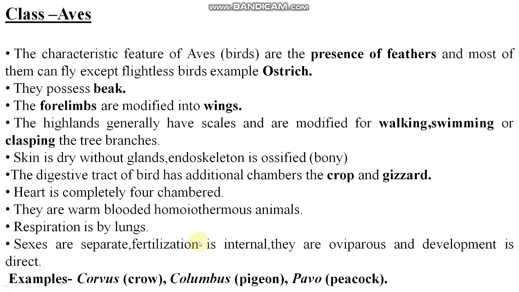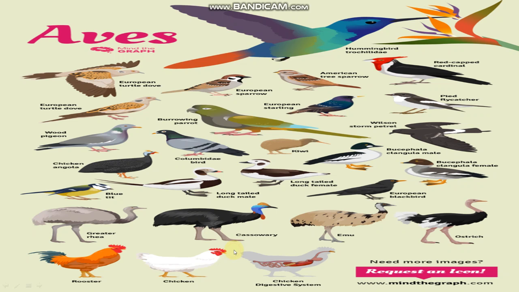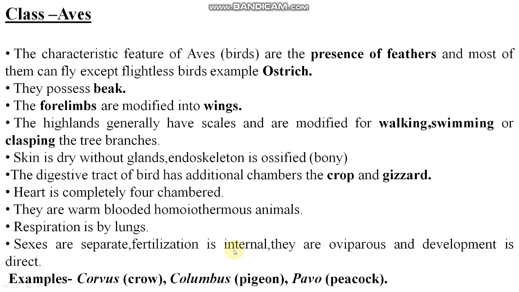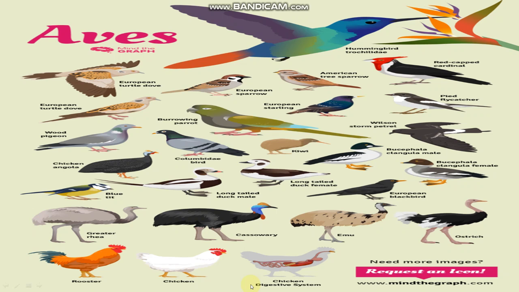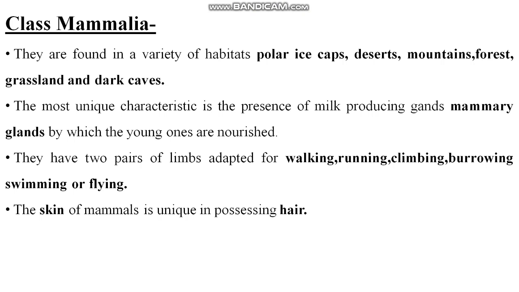Sexes are separate. Fertilization is internal. They are oviparous, and development is direct, means there is no larval stage present. Some examples are given here: Corvus, crow, Columba, pigeon, Pavo, peacock. Pavo is the scientific name of peacock. These are the scientific names. These are examples of Aves.